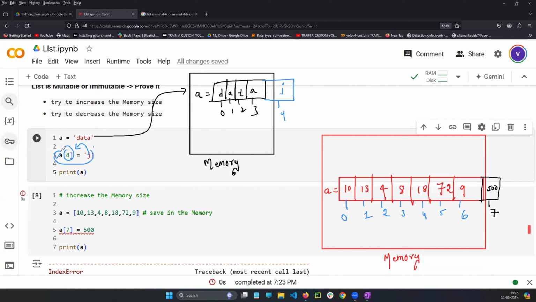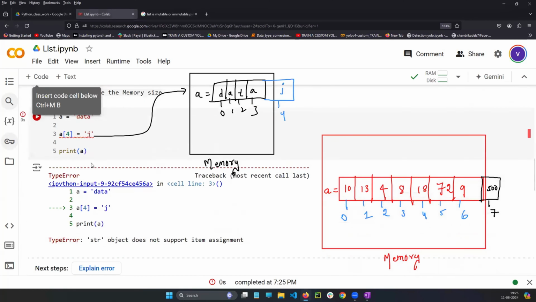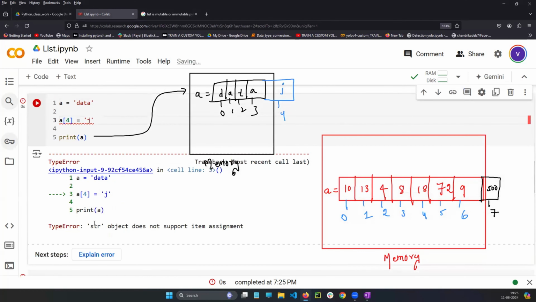And okay, if this line works means then only it goes to the next line. But what happens? See here, I told you in the last section also. In the second line only we are going to get the error or not. You see, the second line you are going to get the error, but see the error. You just need to focus on the error. String object does not support item assignment.